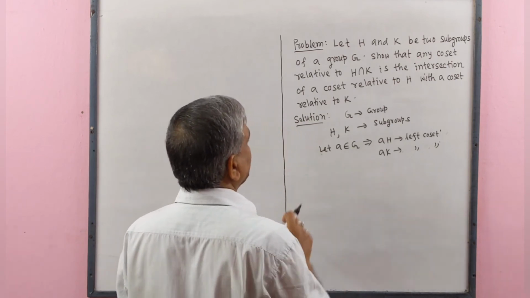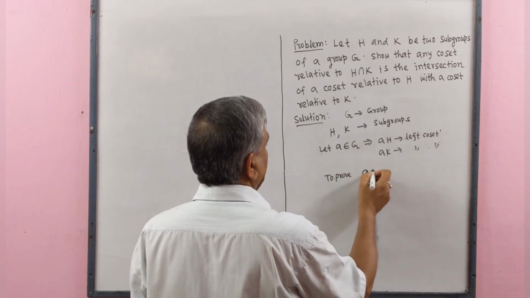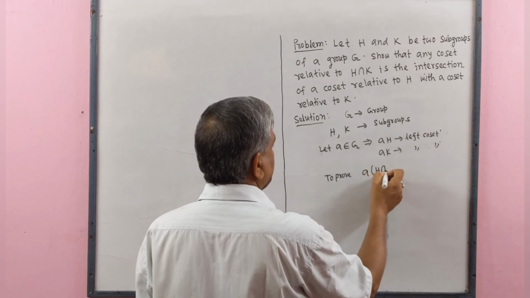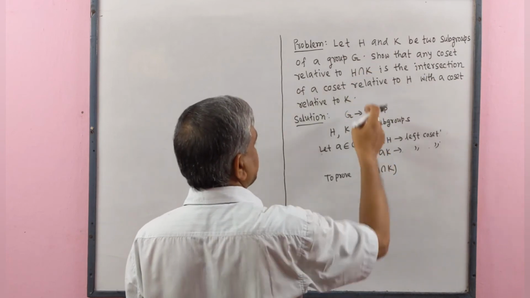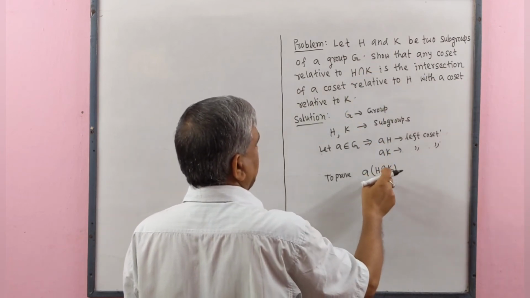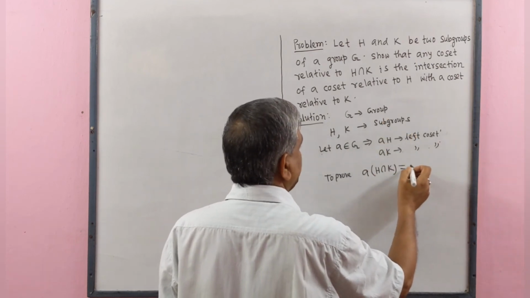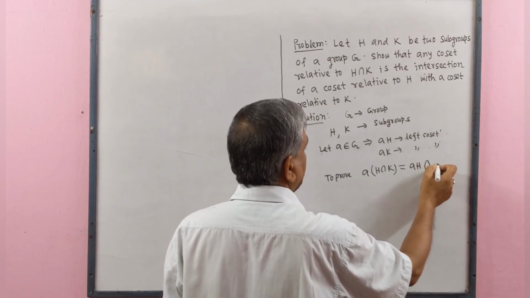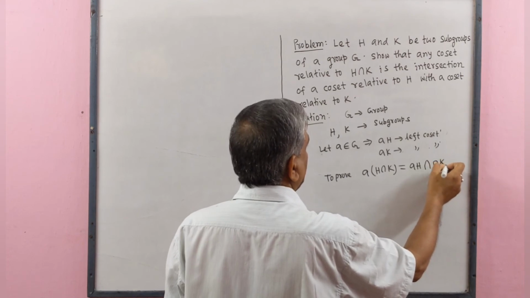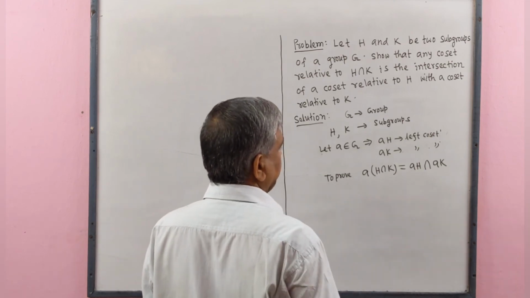Now we have to prove that AH intersect K, meaning any coset relative to H intersect K, this is a left coset relative to H intersect K, equals the intersection of a coset relative to H with a coset relative to K. This is our aim to prove.